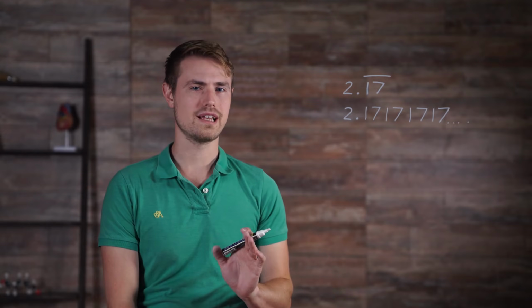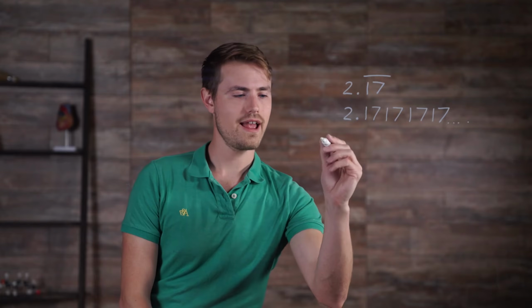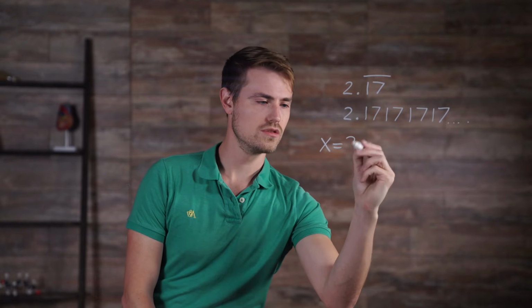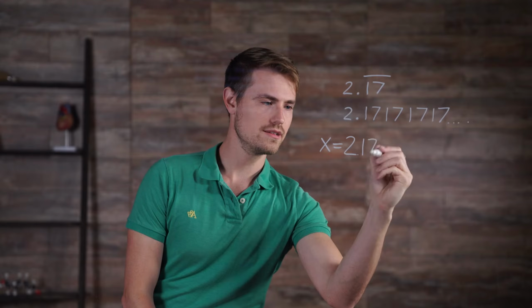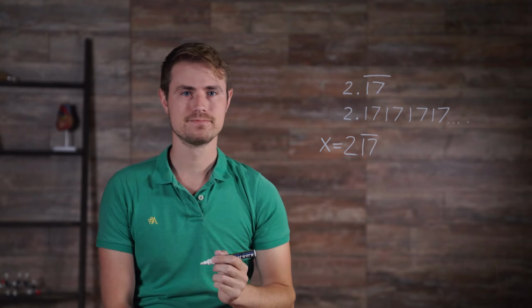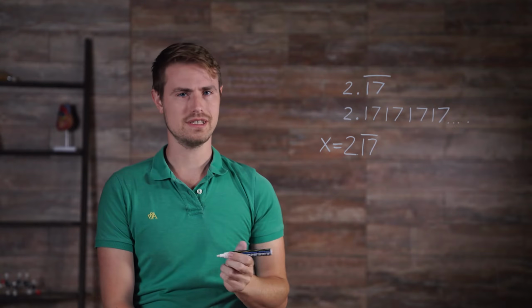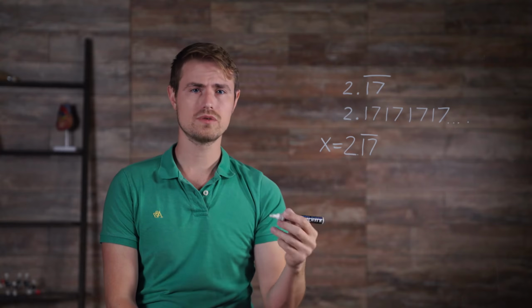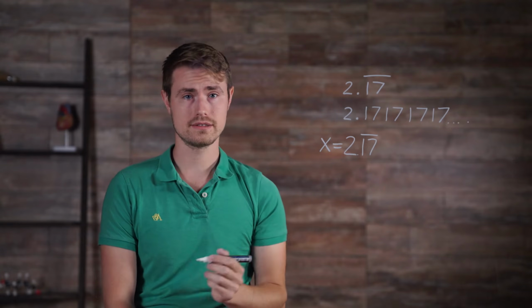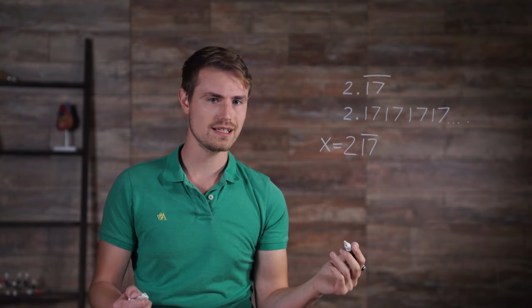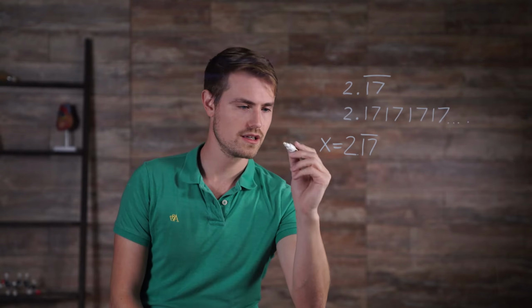So let's try this as a practice problem. Let x equal 2.17 repeating. The repeating decimal is 2 digits long, which represents the hundredths place. So let's multiply both sides of the equation by 100.